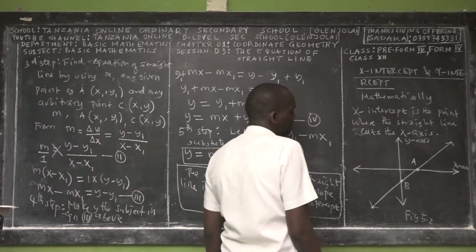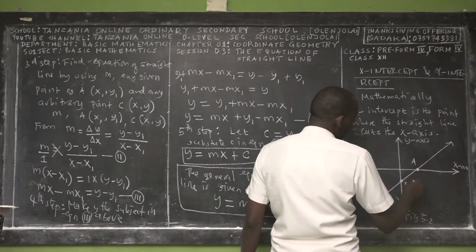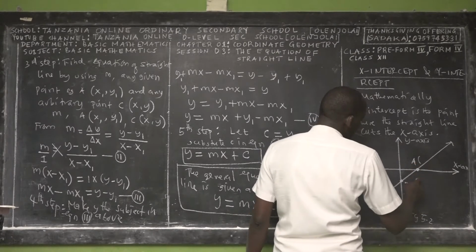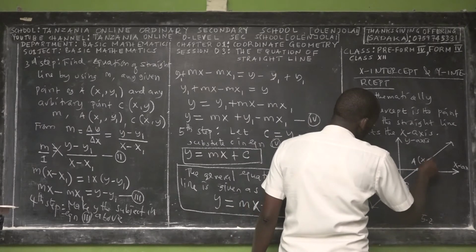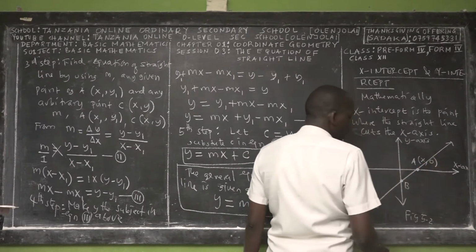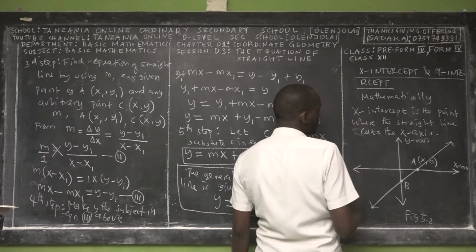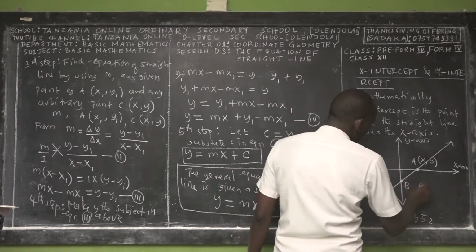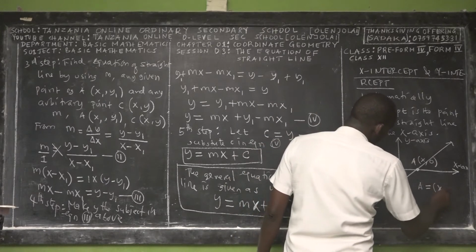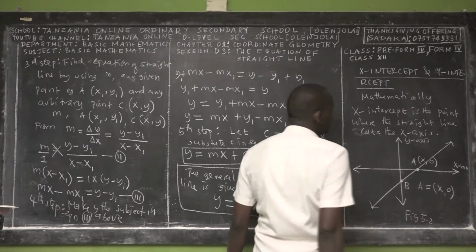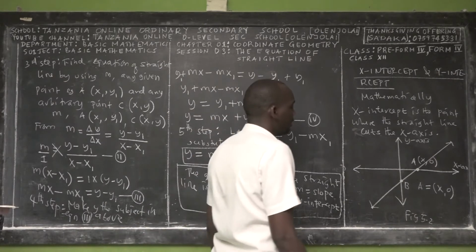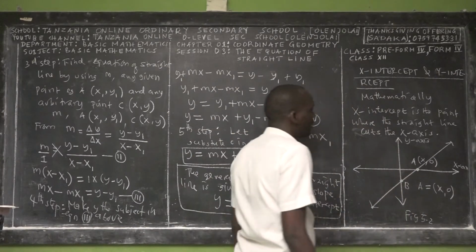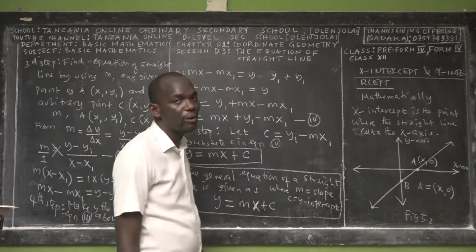What are the coordinates of A? For this case, x is a certain value. We don't know it, but the value of y is 0. So the coordinates of the x-intercept are always (x, 0). That's why, whenever we find the x-intercept, we let y equal 0.